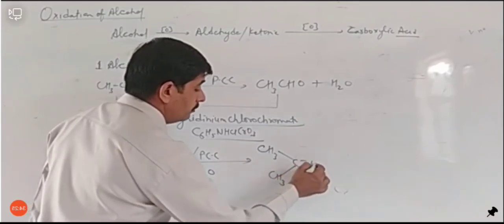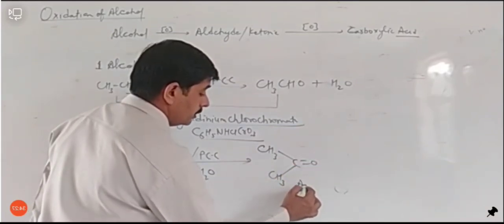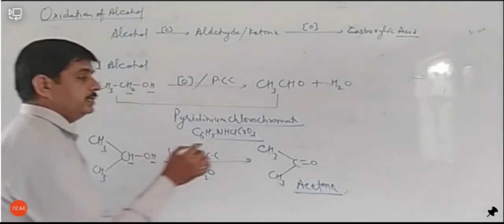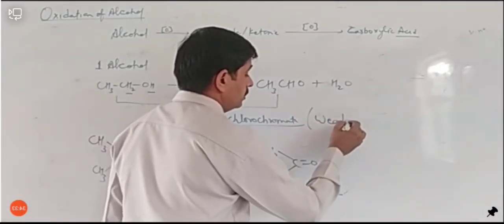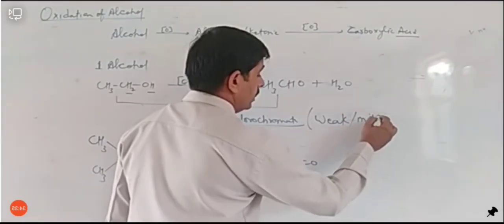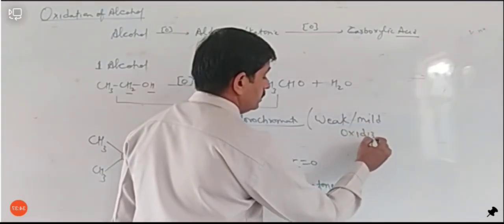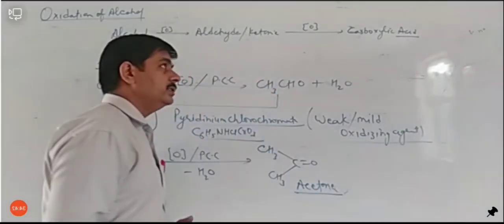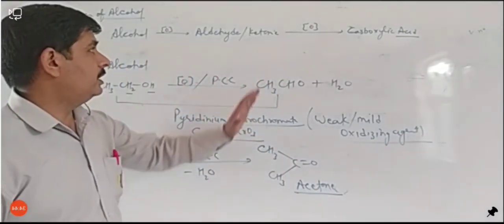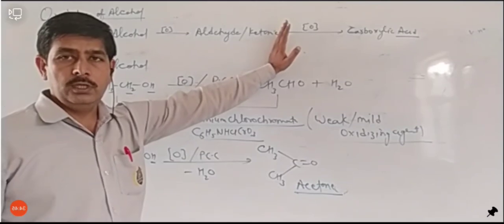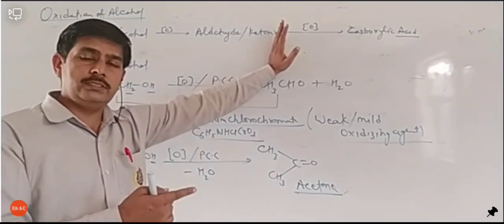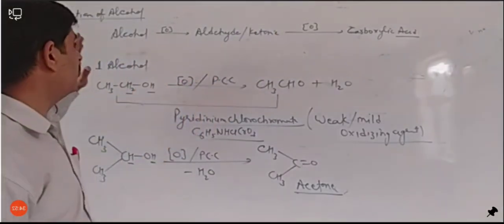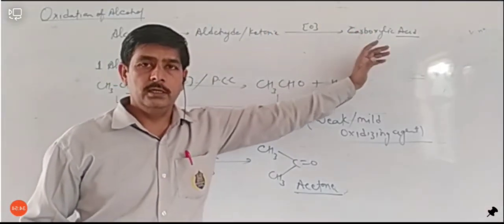But remember this thing: we require only a weak oxidizing agent, or you can say a mild oxidizing agent. Only a weak or mild oxidizing agent can stop the reaction at aldehyde or ketone. In case we use a strong oxidizing agent, then the final product will be carboxylic acid.